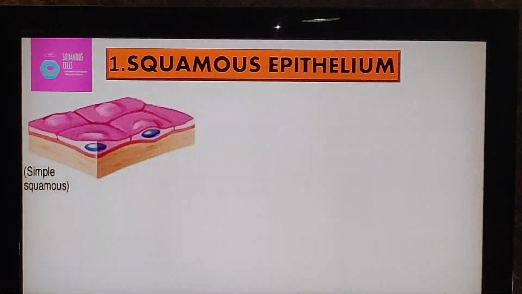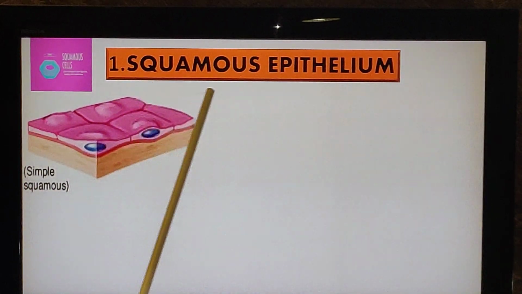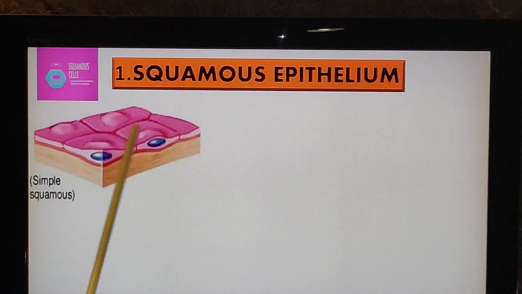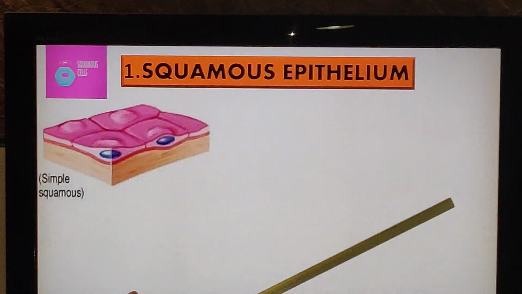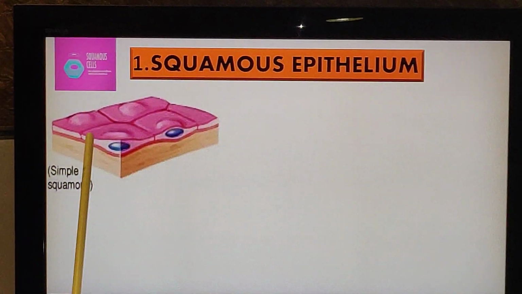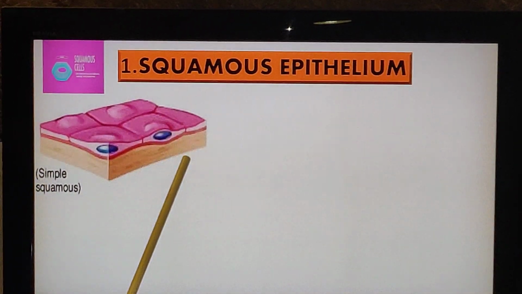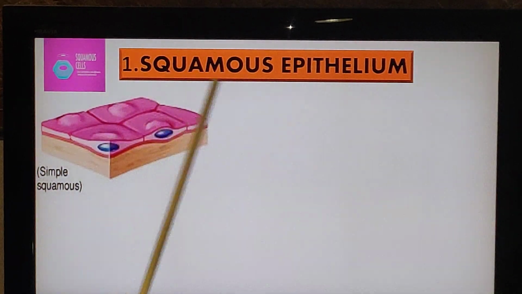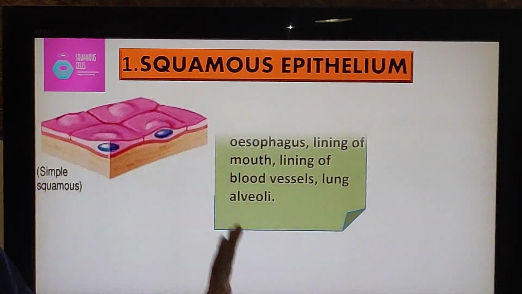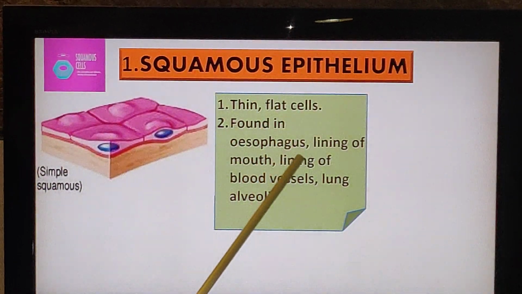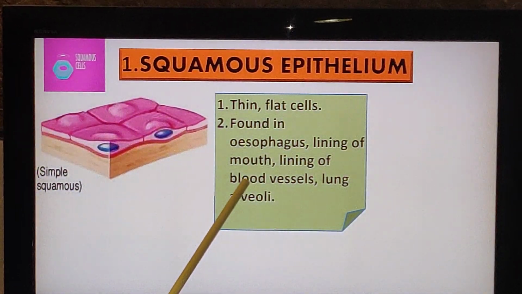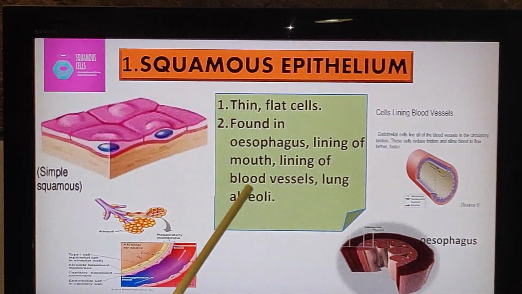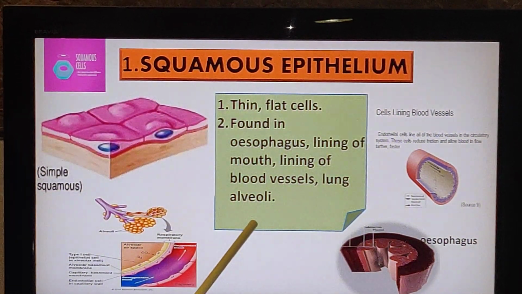So the first one is the squamous epithelium. From the word you can understand, squamous, square-like. It is just like the floor tiles which are arranged in such a way that there are no intercellular spaces, just like the floor tiles placed on the floor. So it's called squamous epithelium. Thin flat cells. Where are they found? What's the location? They're found in the esophagus, lining of the mouth, lining of the blood vessels, and lung alveoli.